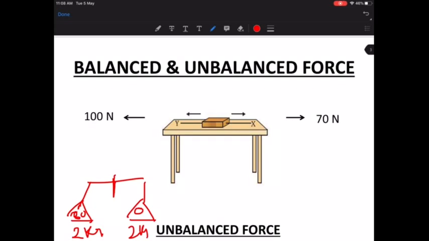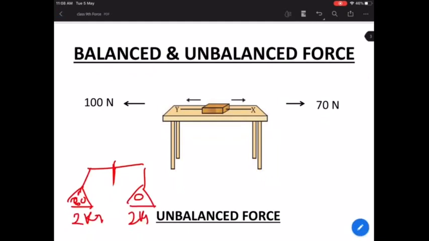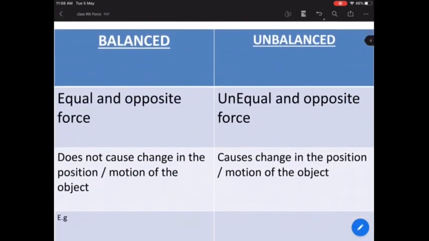However, what is unbalanced force that we know about? Unbalanced force means on both the sides the forces will not be equal. Okay, so now can you just tell me what is the difference between balanced and unbalanced force? For easy understanding, I have already mentioned some of the points. These are very important points. You got to note down these points in your copies, correct? Now